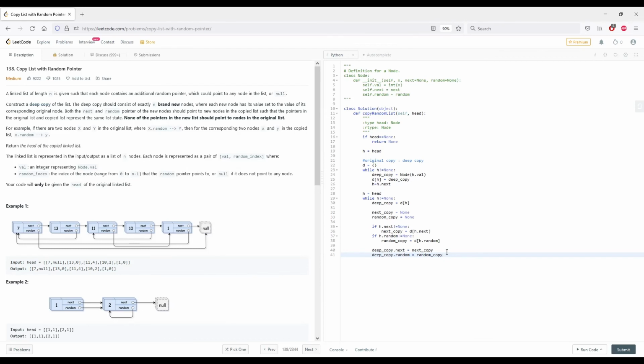And that's basically it. If the next copy or random copy happen to be none, then we won't enter the if conditions, and these will continue being none. Finally, what we want to do is return the deep copy of the head.